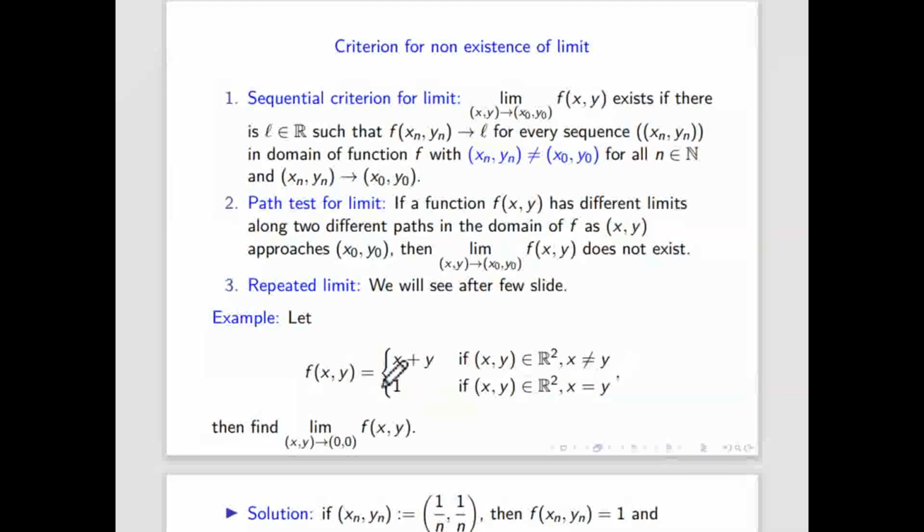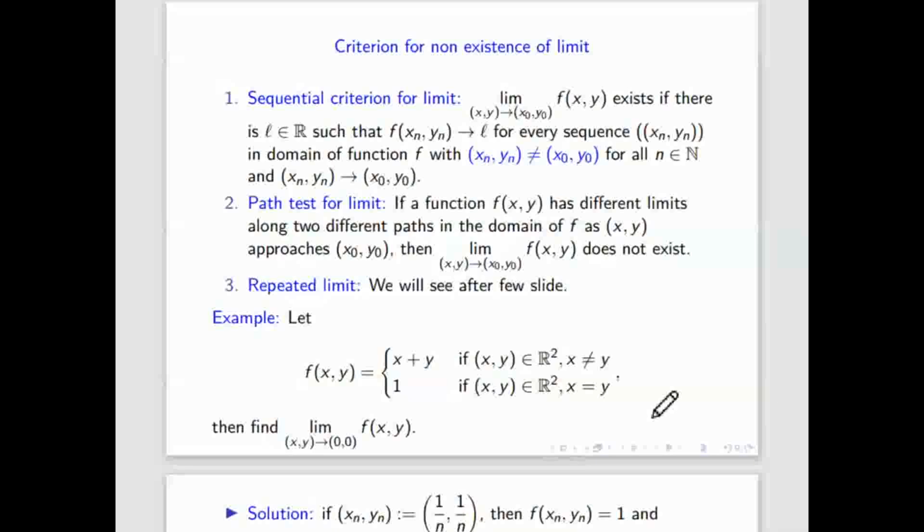If it is not equal to y, its value is x plus y. Since both sequences have the same value 1 by n, both are equal, so the function value will be 1. That means the limit according to this sequence is 1. If you are able to find another sequence such that its limit is not 1, then we will say that the limit does not exist.